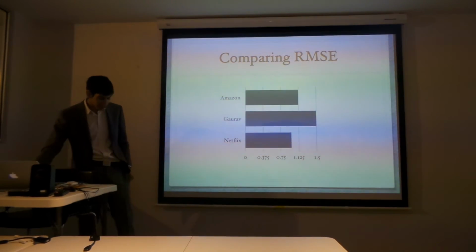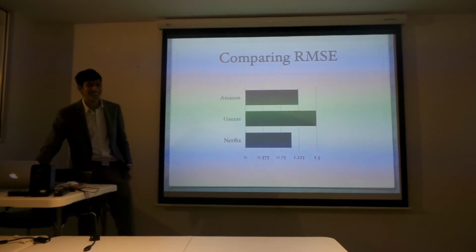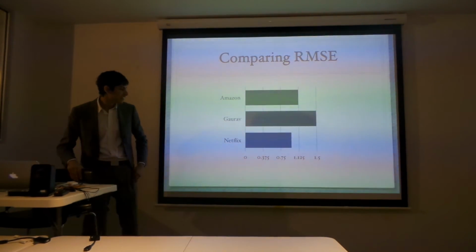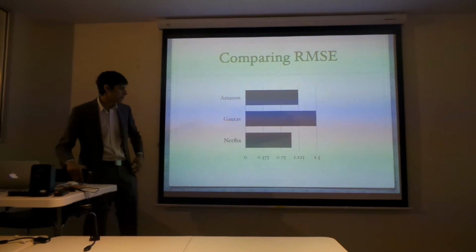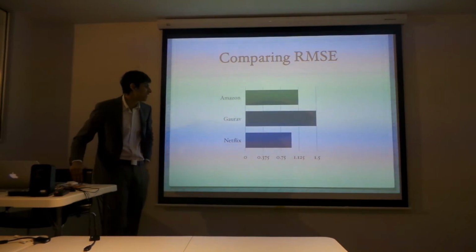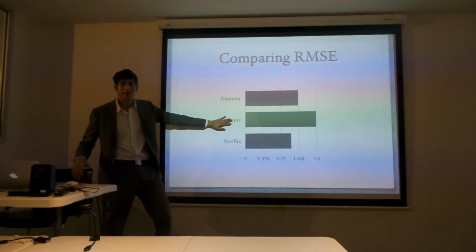So I also compared it to other systems out there. Amazon, because I use an Amazon dataset, and Netflix, because they're the market leaders. So you might think, oh, my graph is bigger, so mine must be better.